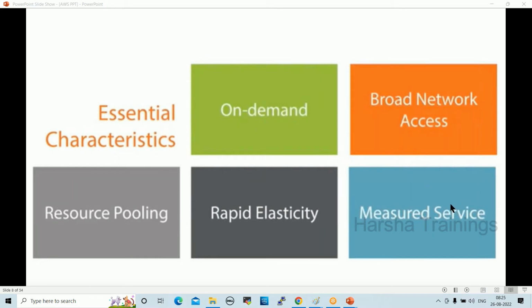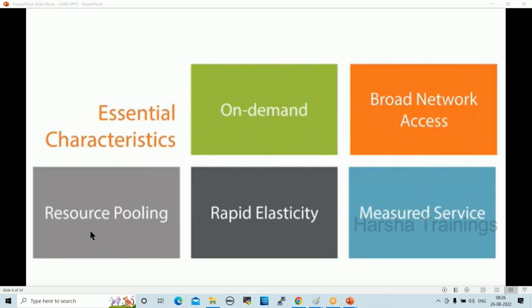So whenever we need any servers, storage, or network, that should be available immediately, within 1 minute. That is nothing but on demand. Next one, broad network access. Whatever servers, network, and storage we are using, we can access from anywhere, from your home or your office. That is broad network access. With proper authentication only you can access, right?